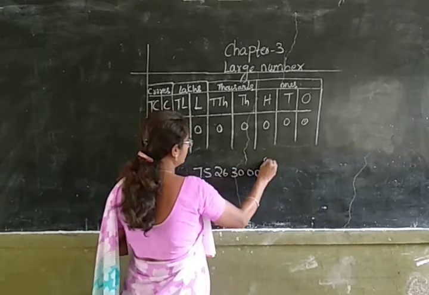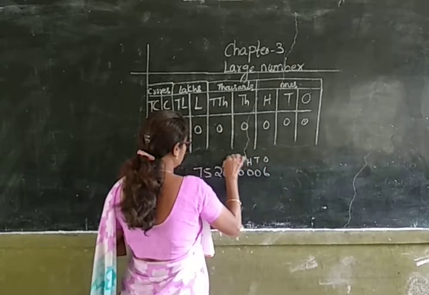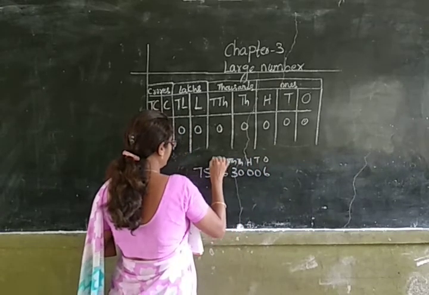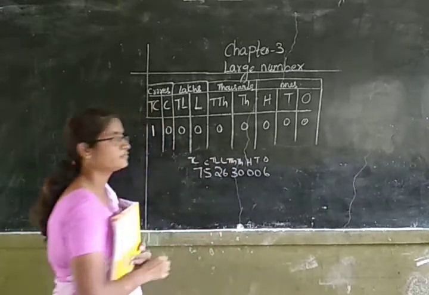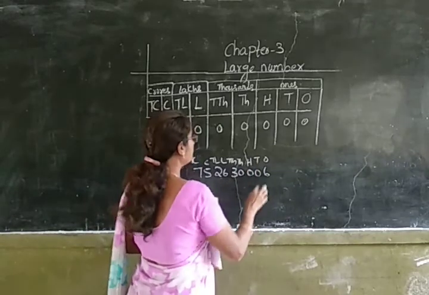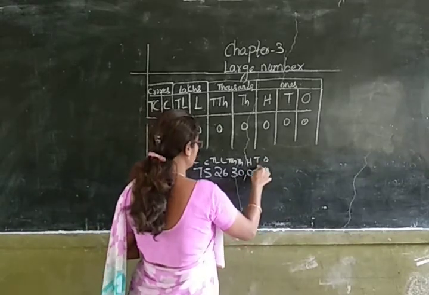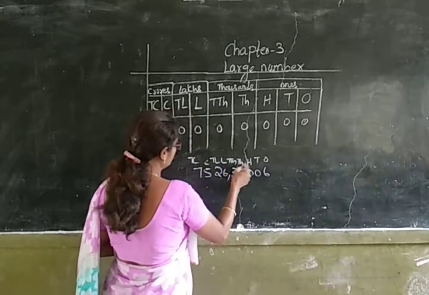First, we have to write the places. Ones, tens, hundreds, thousands, 10,000s, lakhs, 10 lakhs, crores, 10 crores. After writing the places, you have to place the commas according to the periods. In ones period, you will be having 3 places which are ones, tens and hundreds. Afterwards, you will be having 2 places in each period.